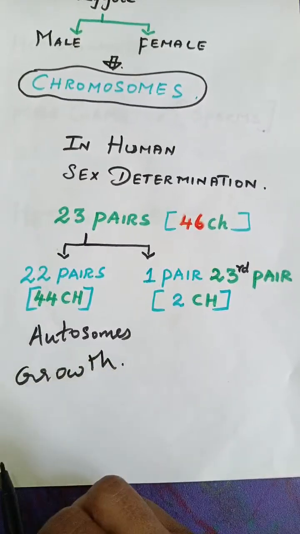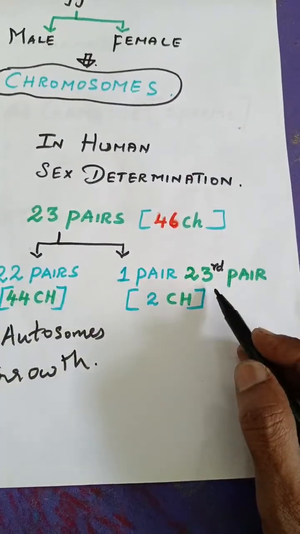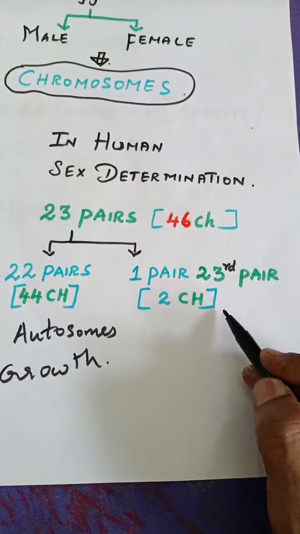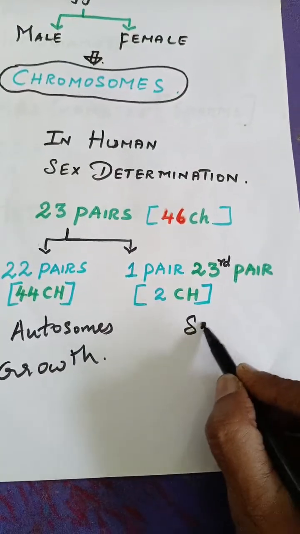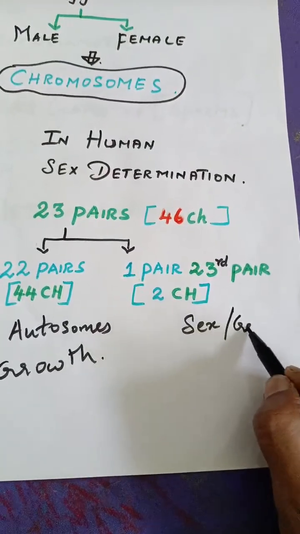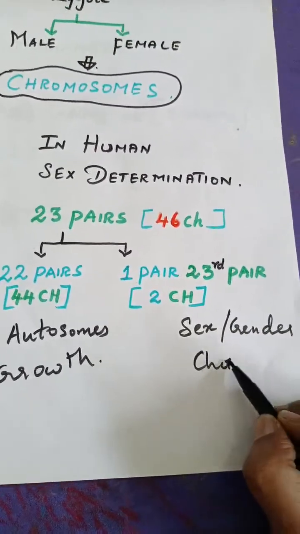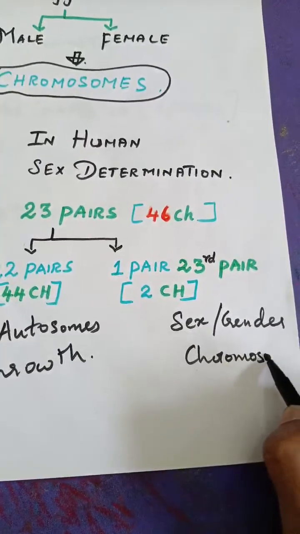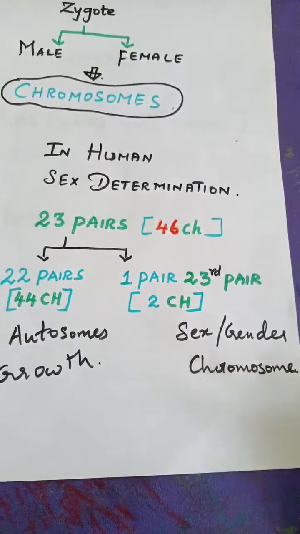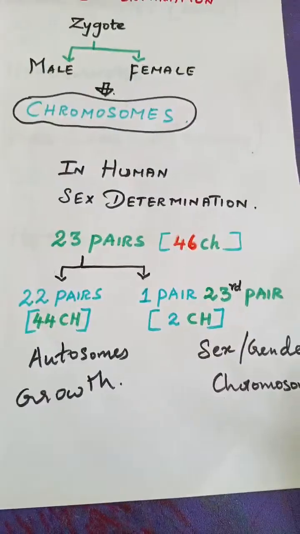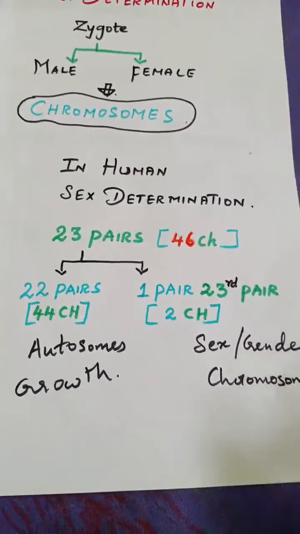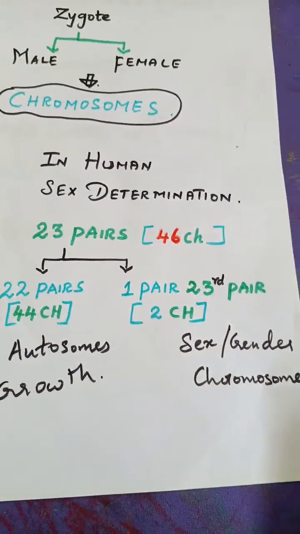They are meant for growth, whereas this one pair, these two chromosomes, is the sex or the gender chromosome, we can say that. So this chromosome only is going to determine whether the newborn is a boy or a girl. Let me explain in detail about this sex determination.